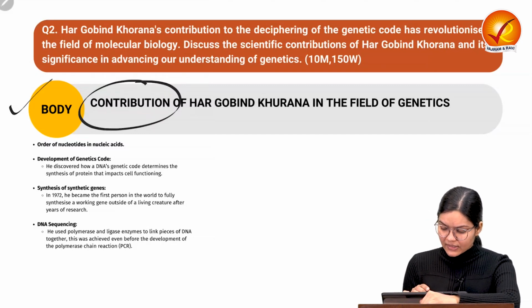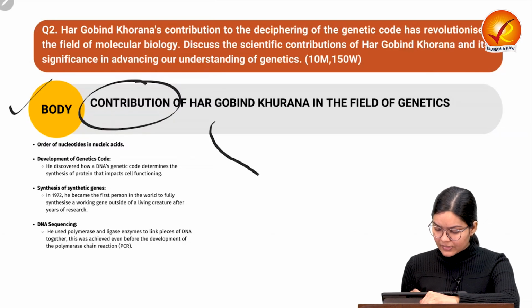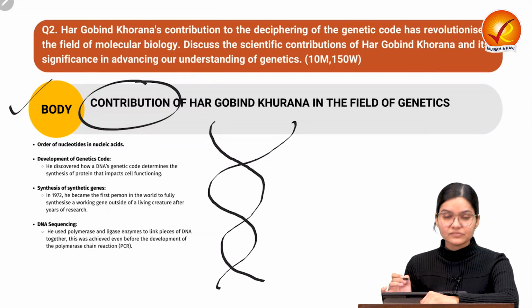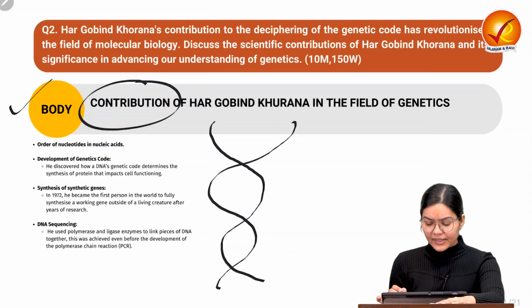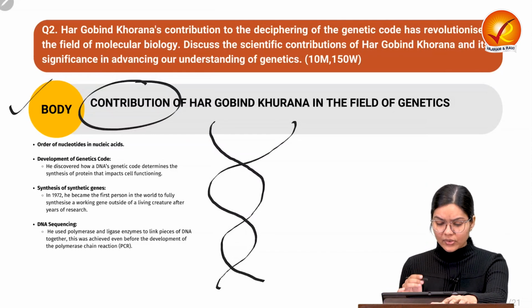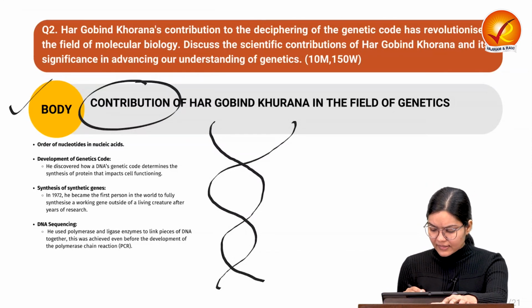If you have seen the structure of DNA, this is the double helical structure. We all know about it. This was given by Watson and Crick. Now what did Dr. Hargobind Khurana do? These are the strands.